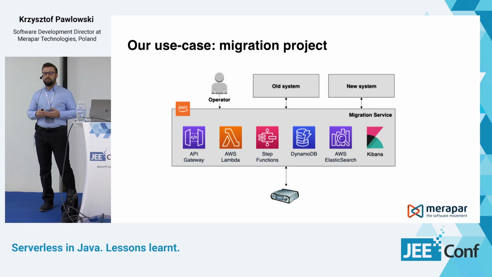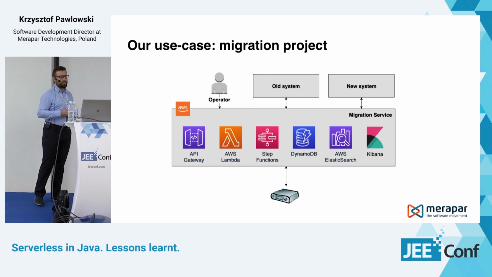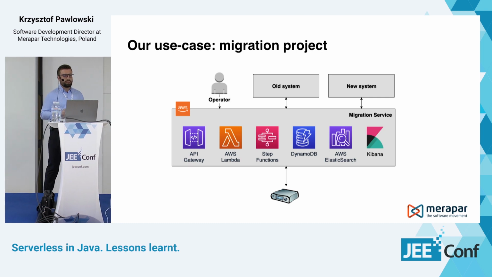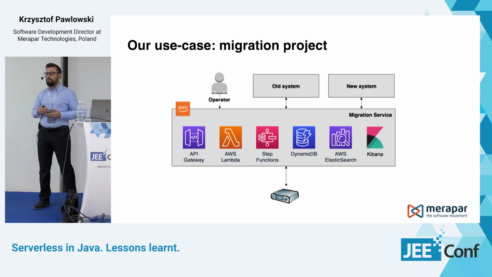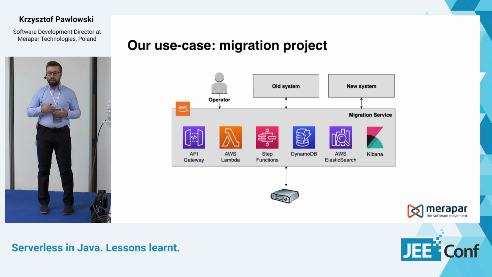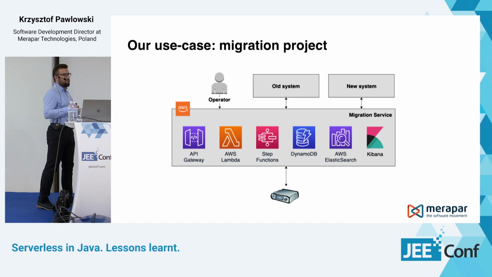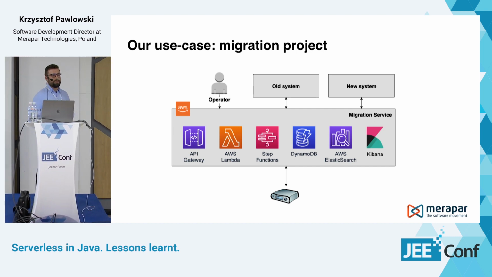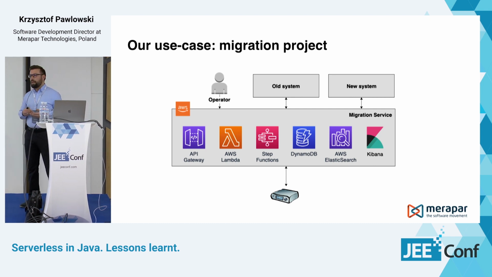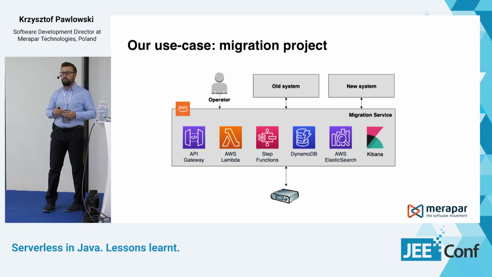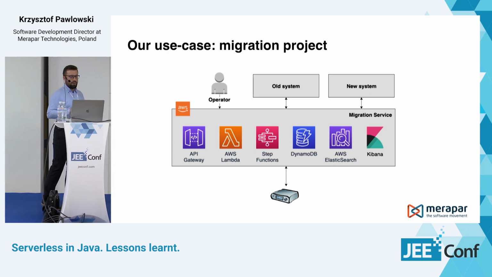We also used DynamoDB for storing the migration state in a database, as well as AWS Elasticsearch and Kibana for logs. Because those services are also serverless, we didn't have to set up, for example, a server for the database. We didn't need to manage it. The same goes for Elasticsearch; we could use Elasticsearch managed by AWS. And because we used all the components from AWS, it was quite easy to integrate our code with those components. So the complexity was lower.